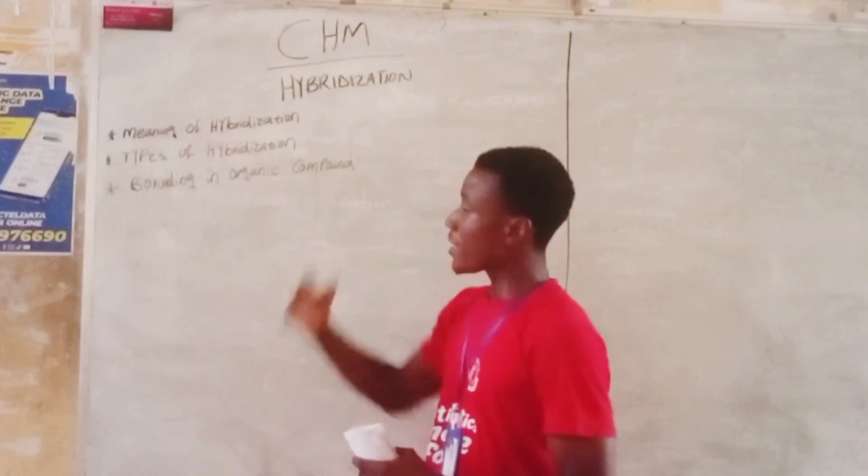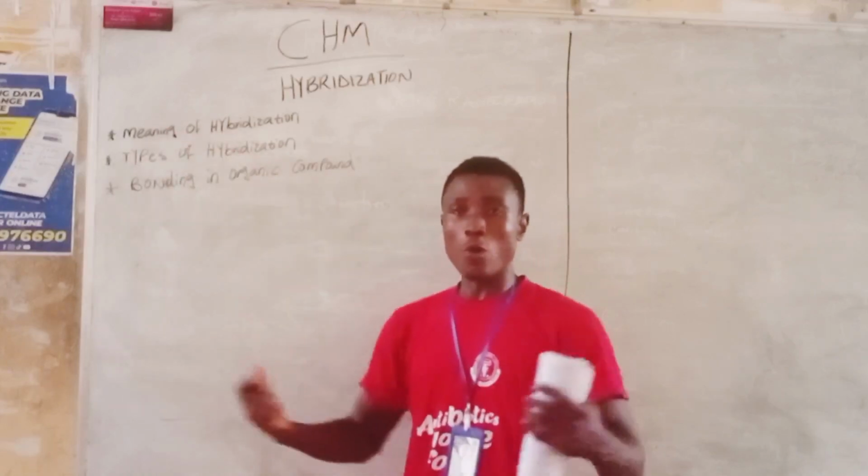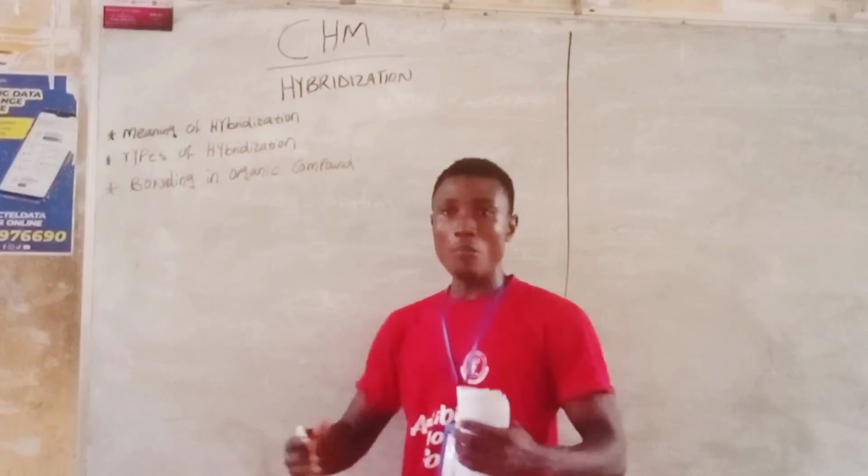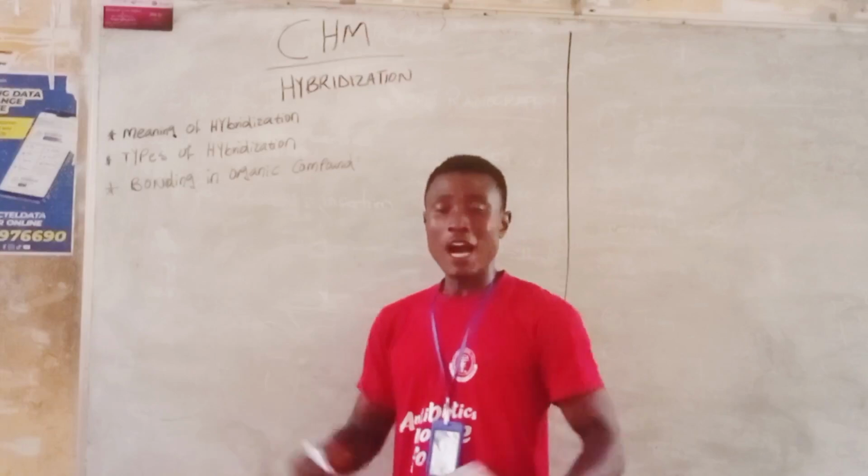So let's talk about the meaning of hybridization. What is hybridization and how come molecules have the shape they do?